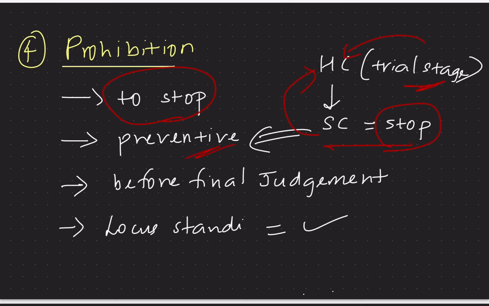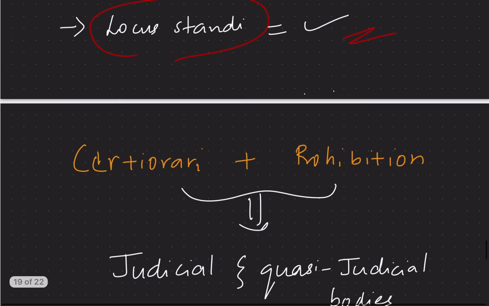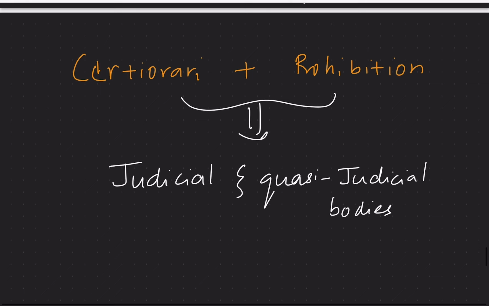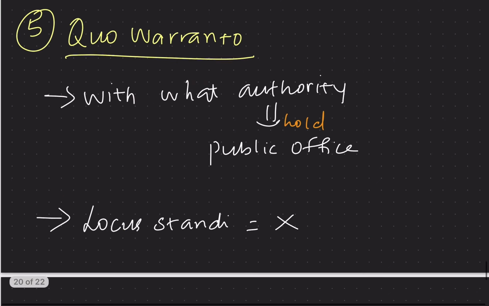So hence this prohibition is called preventive in nature. That is, before the final judgment itself, the Supreme Court asks the High Court to stop further proceedings. Here also the locus standi is applicable. That is, only the person who is related to the case can seek the remedies under prohibition. Also, the prohibition and certiorari writs can be issued only with respect to judicial and quasi-judicial bodies.